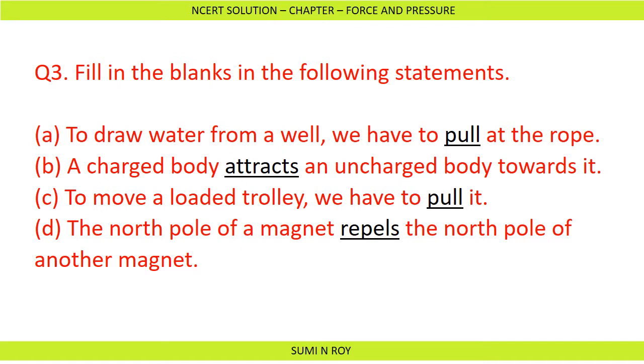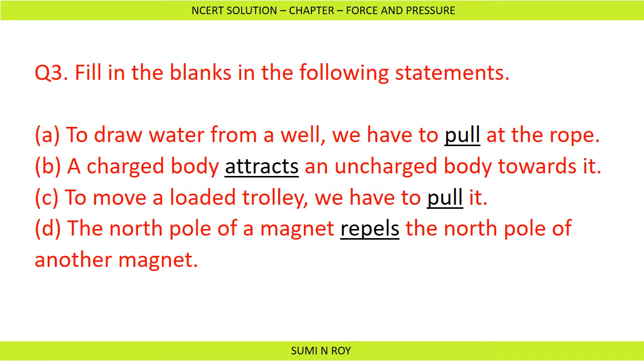Next question is, to move a loaded trolley, we have to pull it, or we can also push it. So here the answer will be both push and pull. Next, the north pole of a magnet repels the north pole of another magnet. Like poles of magnets repel each other and unlike poles attract each other.